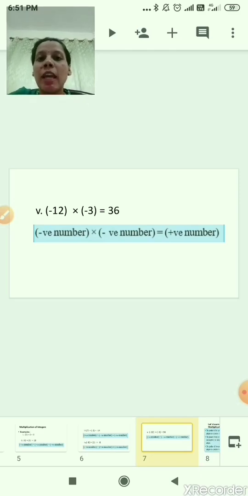Then what is the sign for the first integer? That is negative. The first integer is negative. Multiply by 3. What is the sign for that 3? That is negative. Correct. So minus, that is a negative number multiplied by a negative number, it gives us a positive number. This means the product of two negative numbers, the answer is always a positive number.